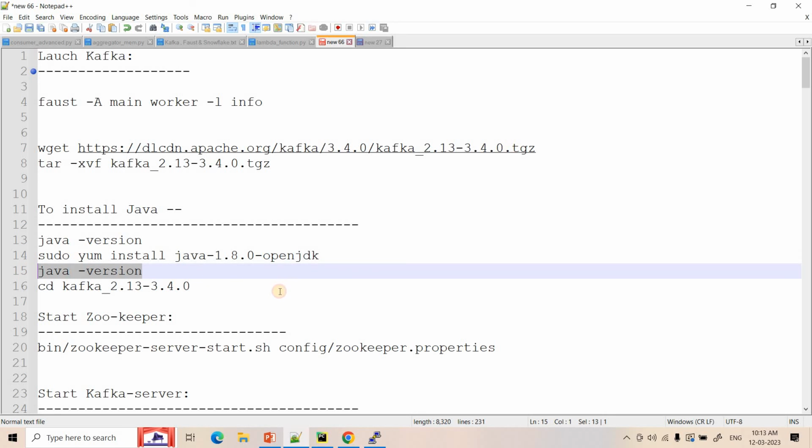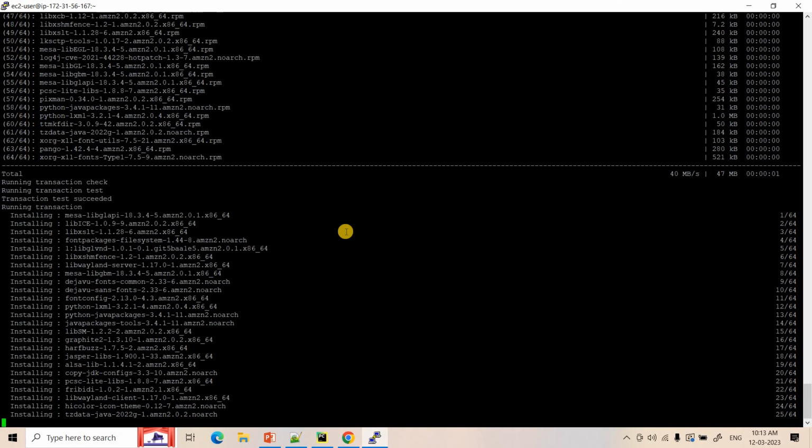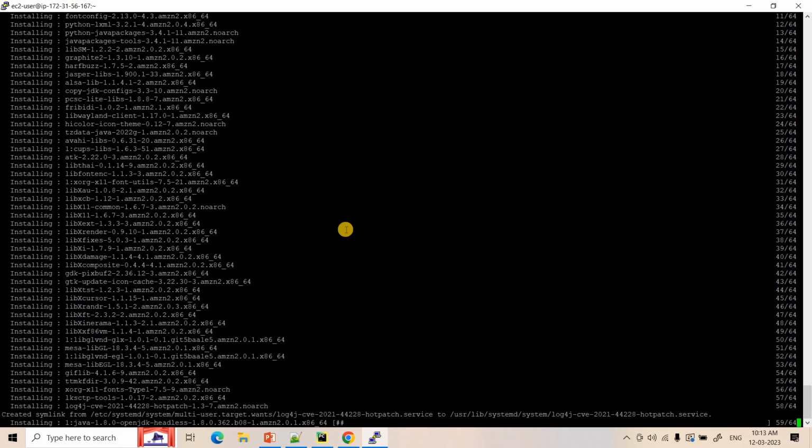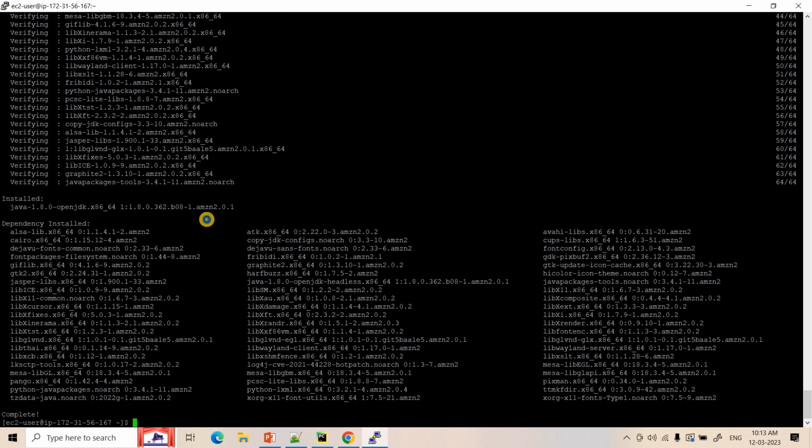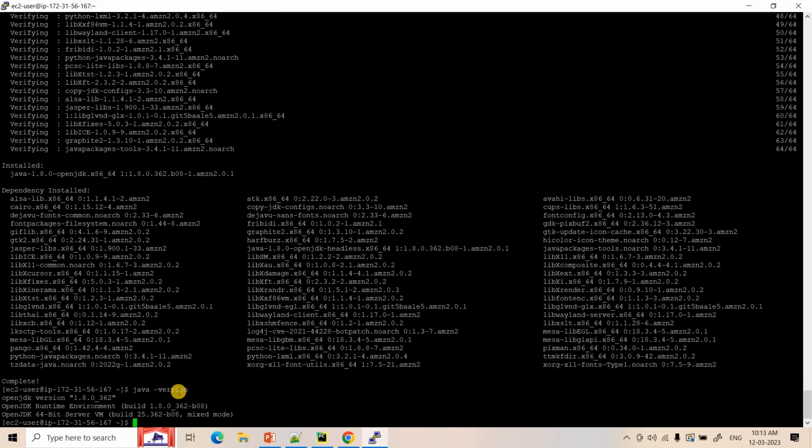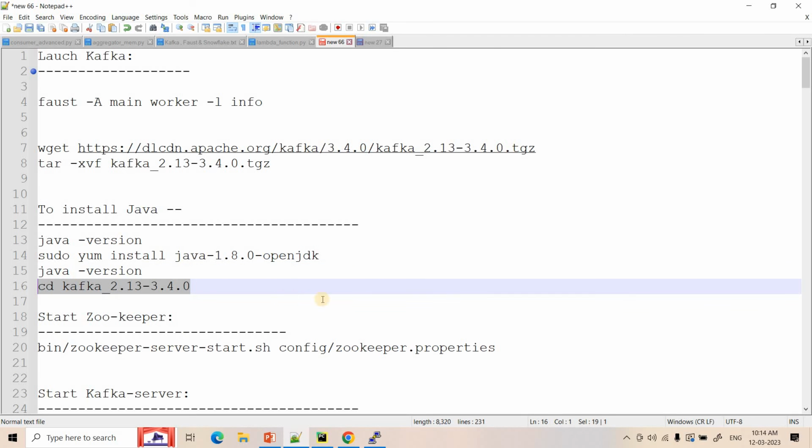And then again we can check with java -version whether it is installed or not. If I execute java -version again, see here it is giving me the output. That means it is perfectly fine.